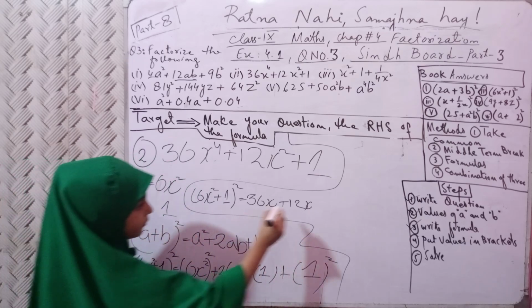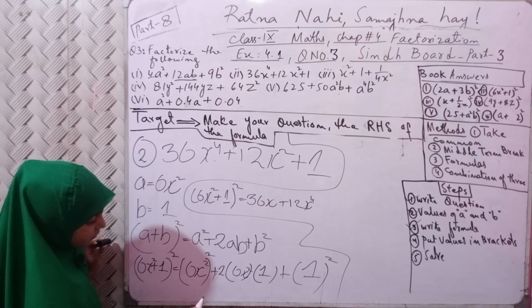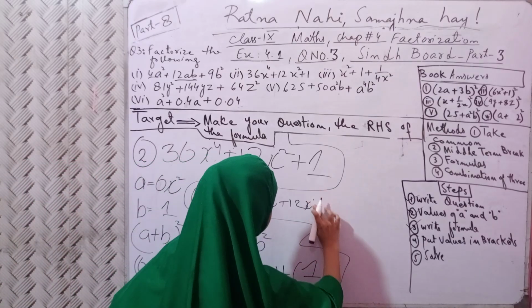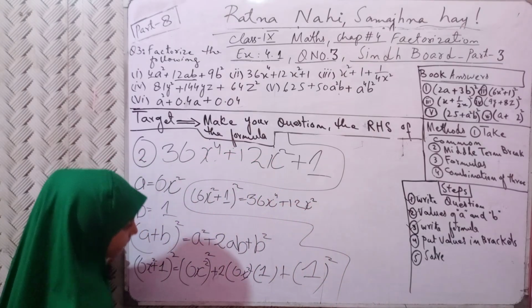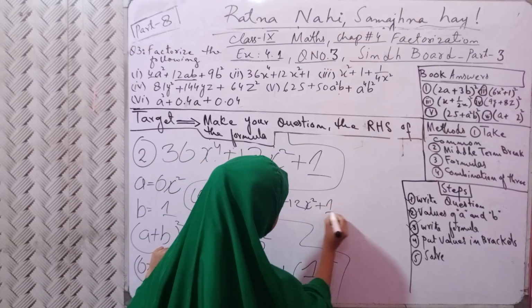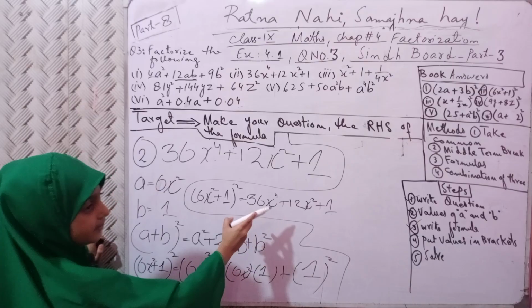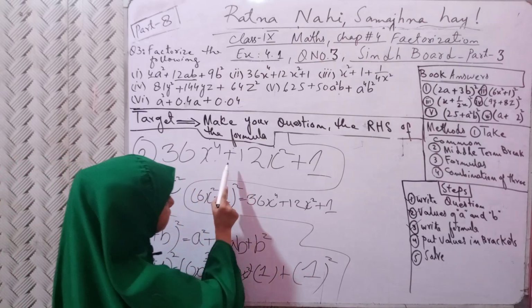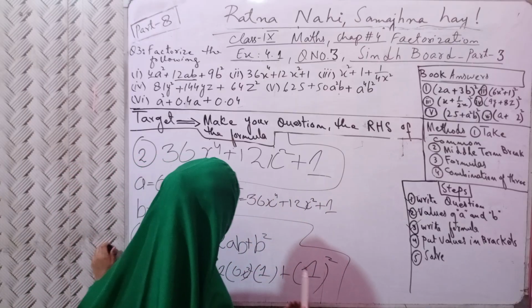X square, 2 2, plus 4. Now 2 6 12 x square and here 4. Now 1 1 1 will become here. Now see, 36x power 4 plus 12 x square plus 1.